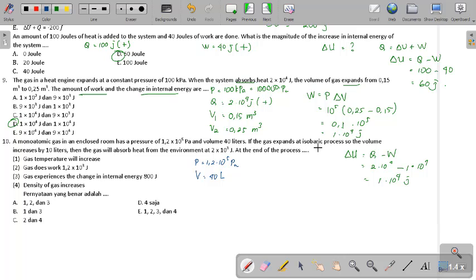If the gas expands at isobaric process, so the volume increases by 10 liters. Okay, so the second volume will be 50 liters, right? Because dia nambah 10 berarti 50 gitu ya. The gas will absorb heat, which is 2 times 10 power of 3 joule absorbed, so it will be positive. Okay, at the end of process, gas temperature will increase. True or false?